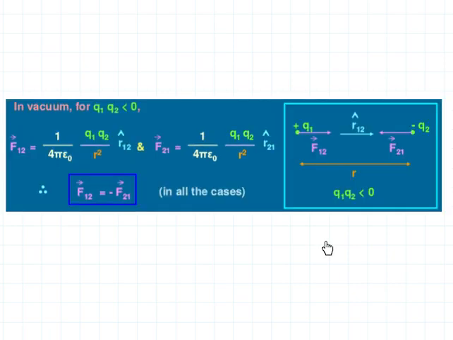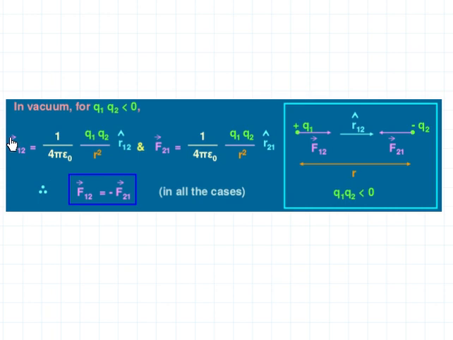To express Coulomb's law in vector form, we consider two charges plus q1 and minus q2. The distance between them is r. There will be an attractive force between these two, that is q1 will be attracted by q2 and q2 will be attracted by q1. So there is a force on q1 due to q2 which is F12. Then there is an attractive force on q2 due to q1 which is F21.